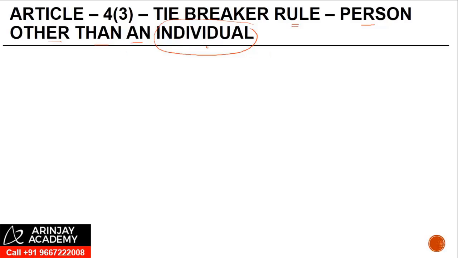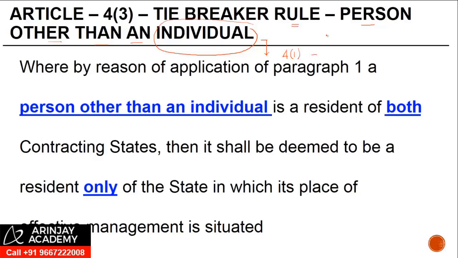What would happen in case a person other than an individual, by application of Article 4.1, becomes a resident of two countries? The answer to that lies in Article 4.3, where by reason of application of paragraph 1 of Article 4, a person other than an individual, right?